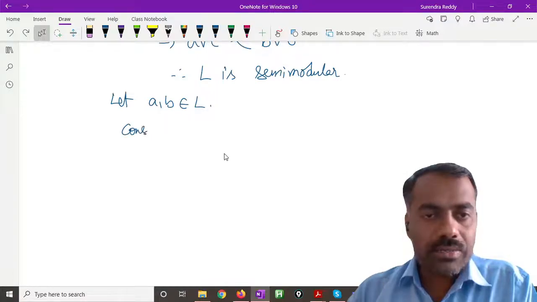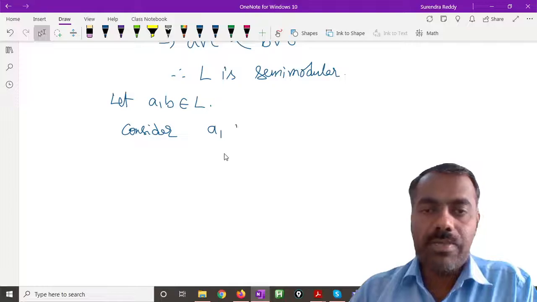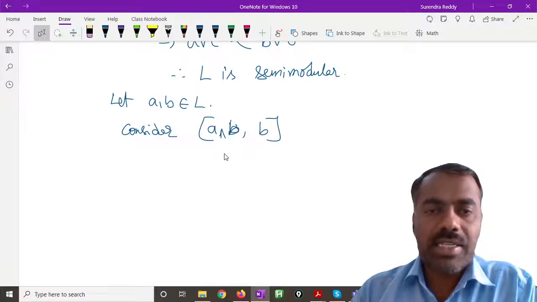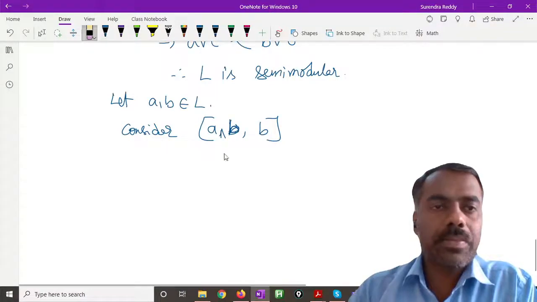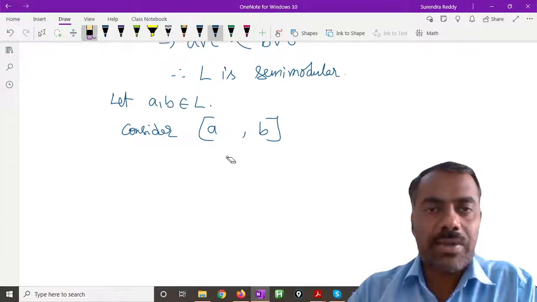Now consider the interval a meet b comma b. Okay, consider this interval. So we'll try to get some maximal chain here.